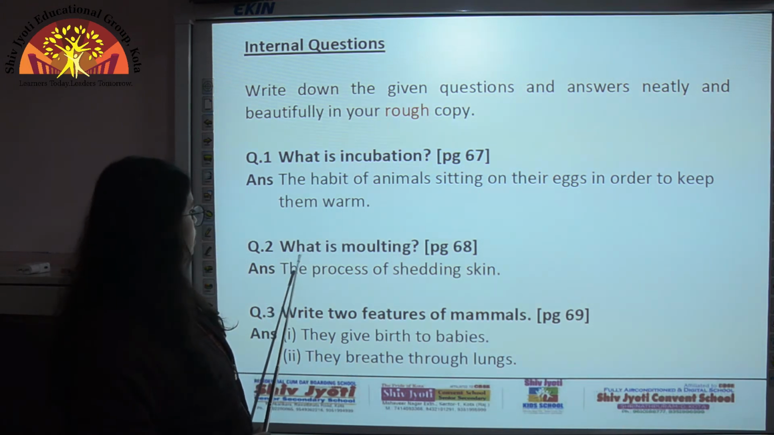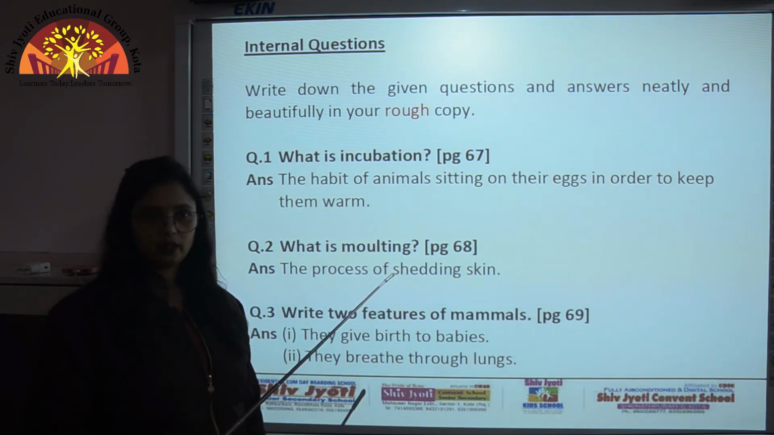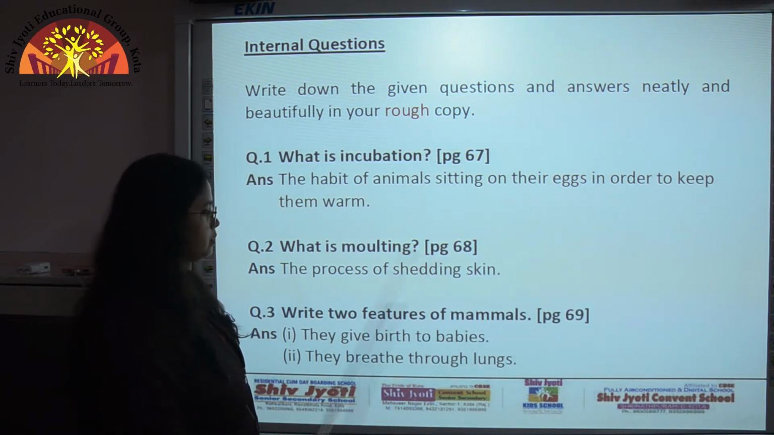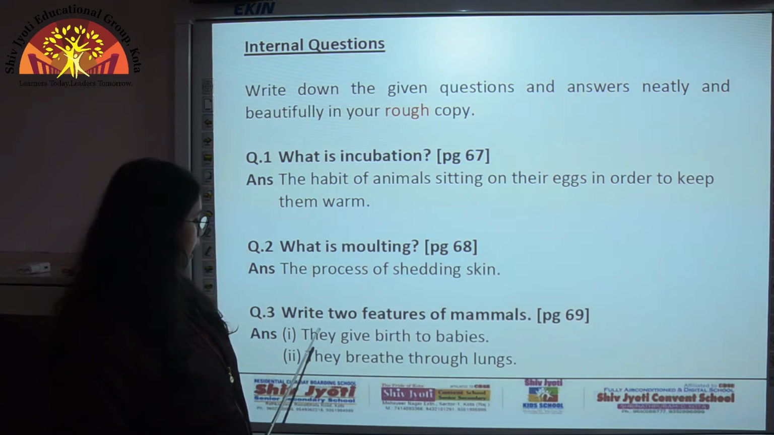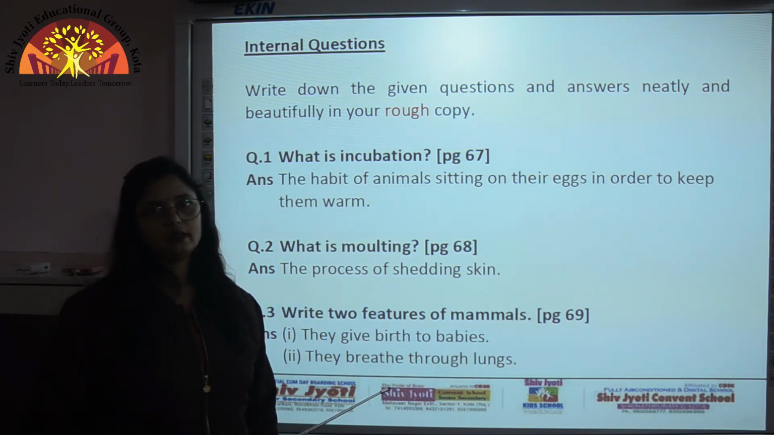Second internal question is, what is molting? So children, here the process of shedding skin is called molting. Now third question is, write two features of mammals. So two features of mammals are, they give birth to babies, they breathe through the lungs. Okay, so these are the internal questions.